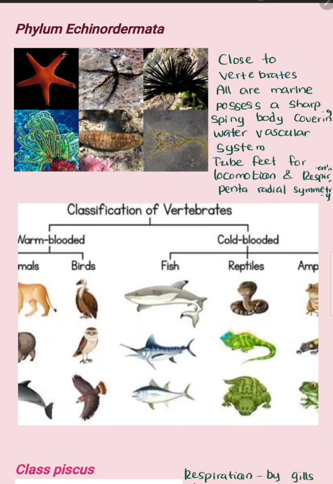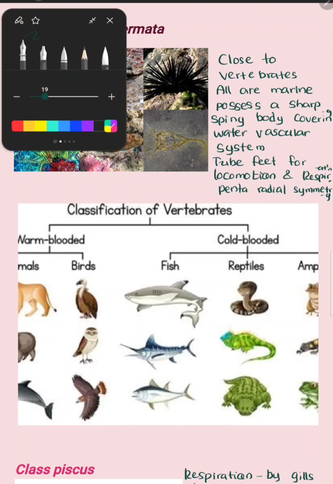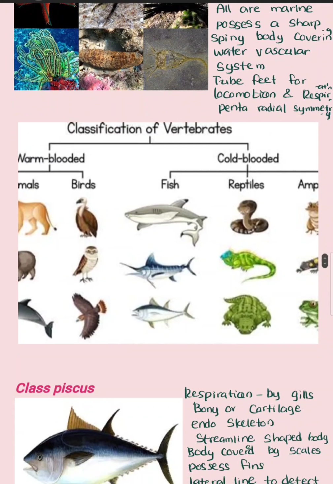They possess a sharp spiny body covering and have a water vascular system like the blood circulatory system of us, and they have tube feet for locomotion and respiration, and they have a pentaradial symmetric body. That means their body can be divided into 5 equal parts when dividing along the symmetric lines.